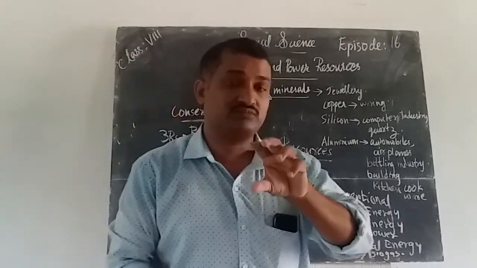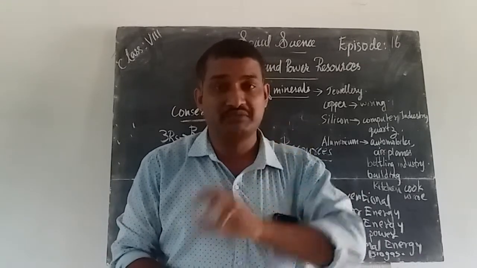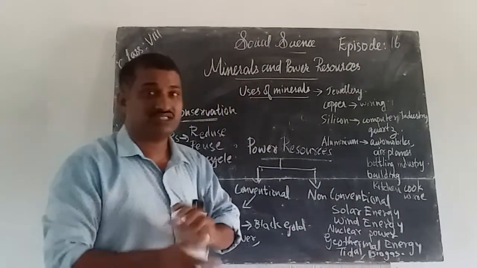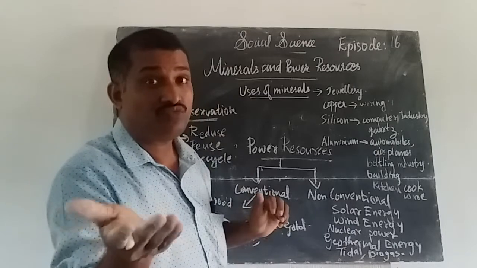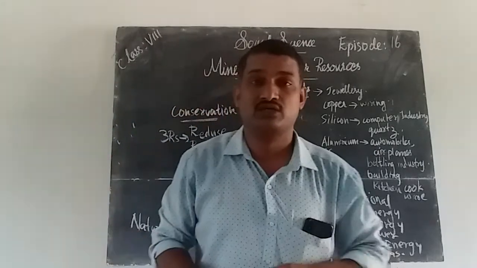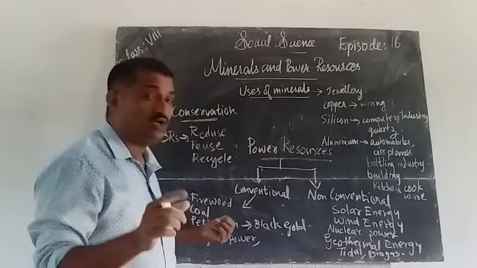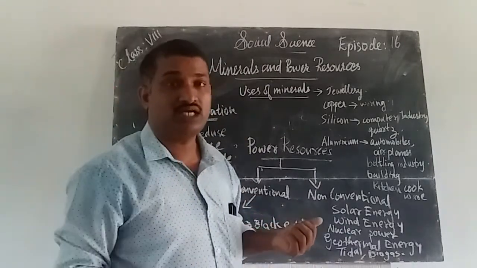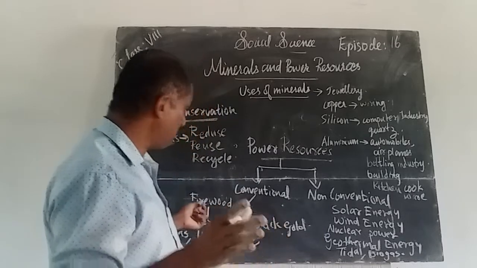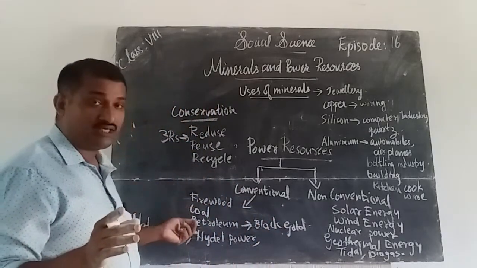So we have to limit the use of petroleum as well as coal. Otherwise, once it is extinct or finished, we cannot regain it. That is very important. Coal and petroleum are also conventional sources of energy. First one is firewood, second one is coal and petroleum.